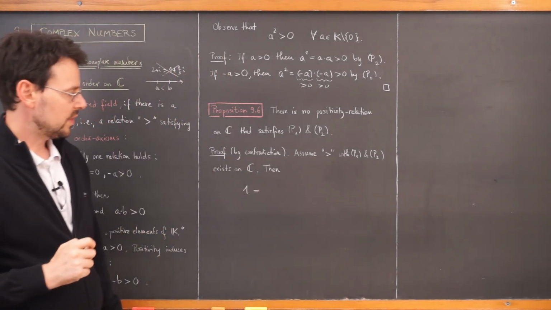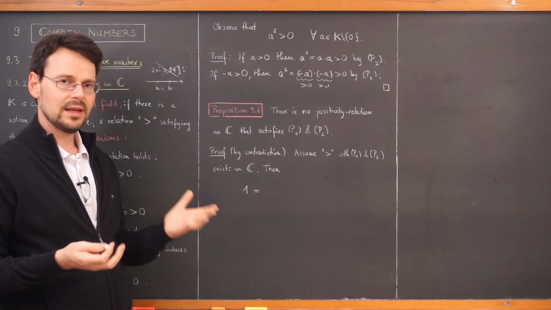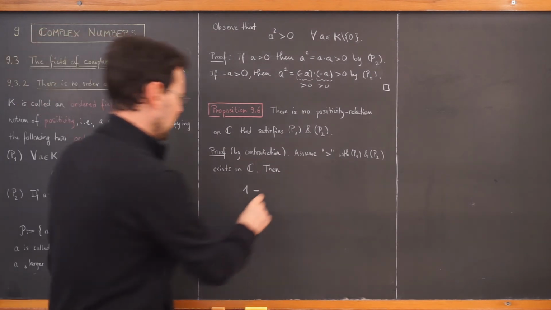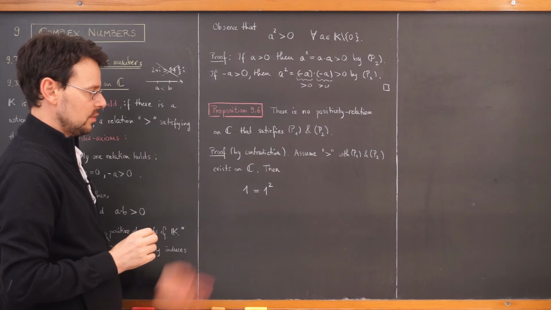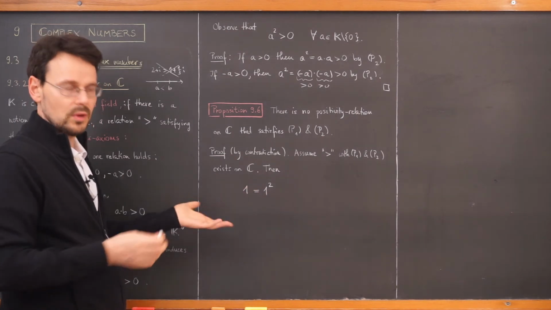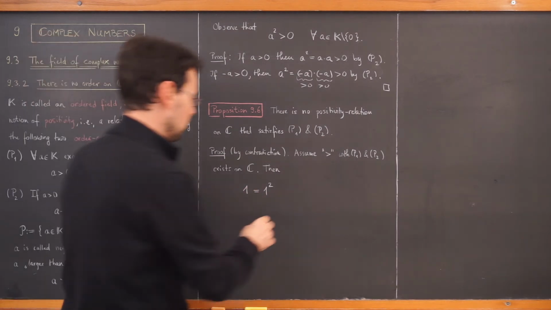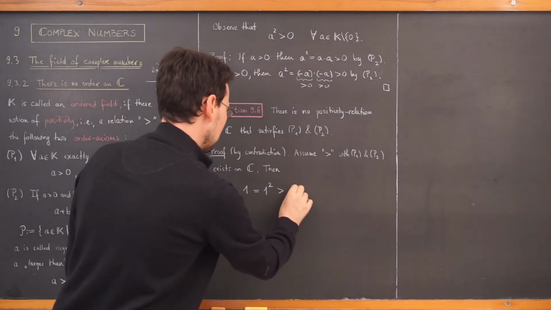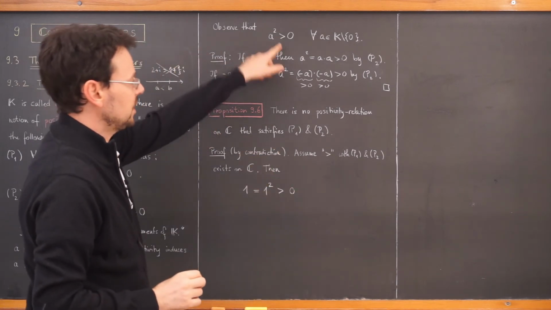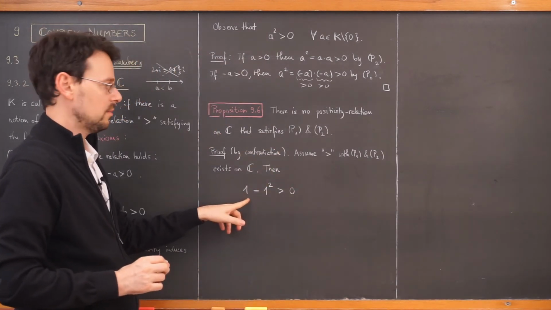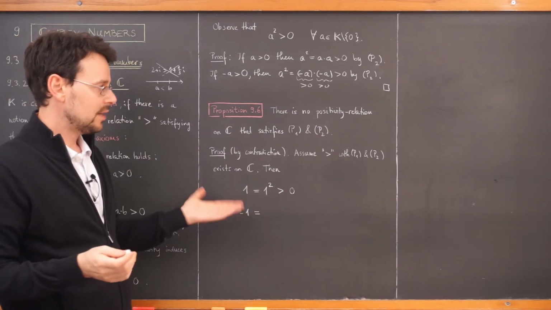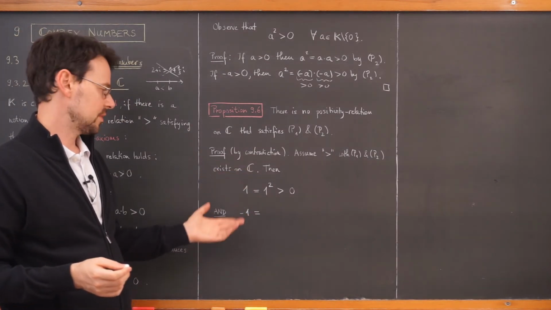We take the complex number 1, the neutral element of multiplication. Then 1, of course, is 1 squared, because 1 times 1 is 1. That's the definition of 1. And now, by our little observation here, this is positive. So far we haven't used anything about the complex numbers.